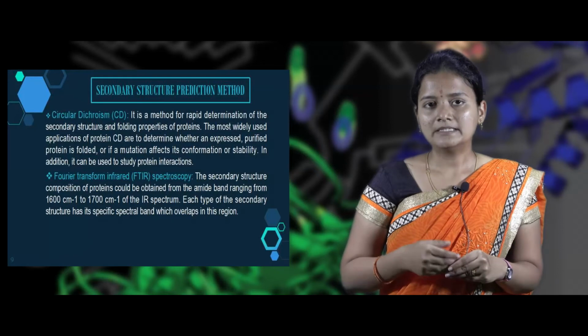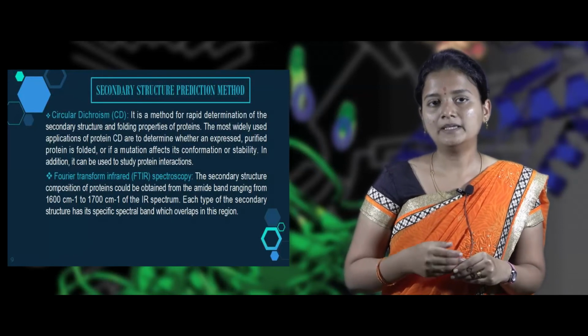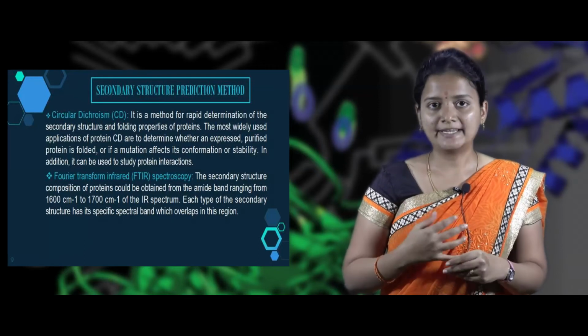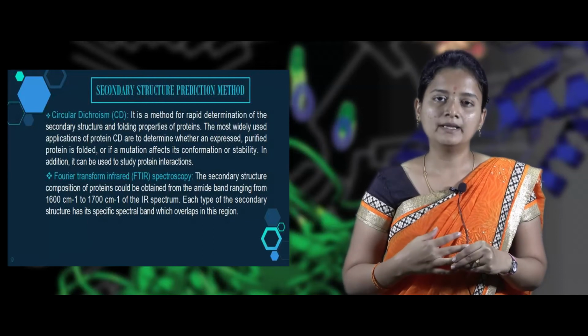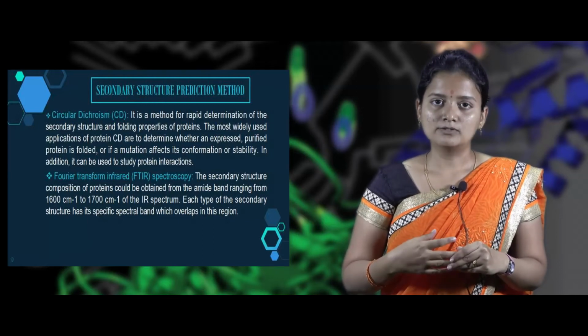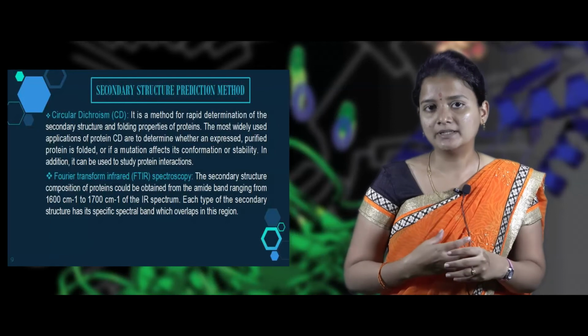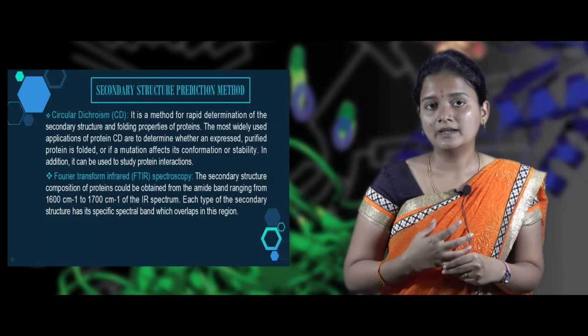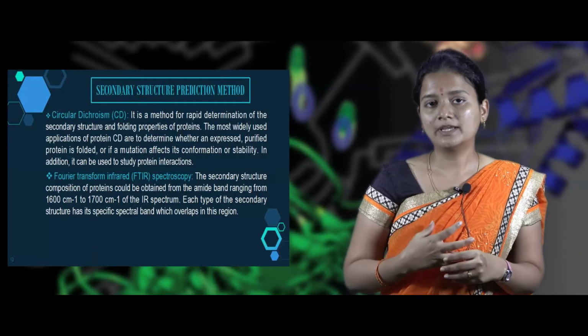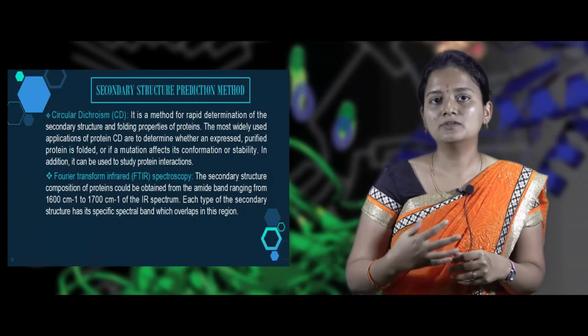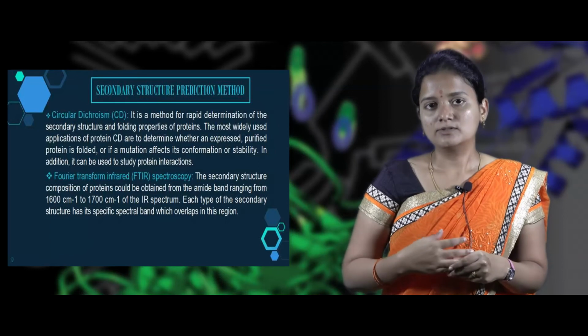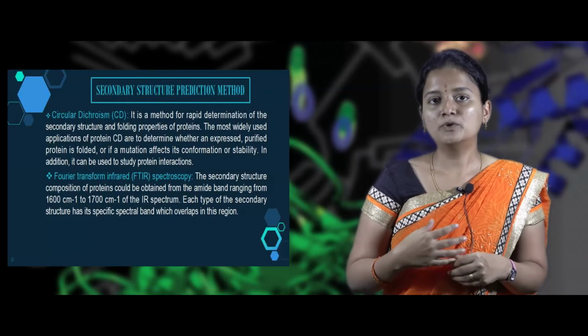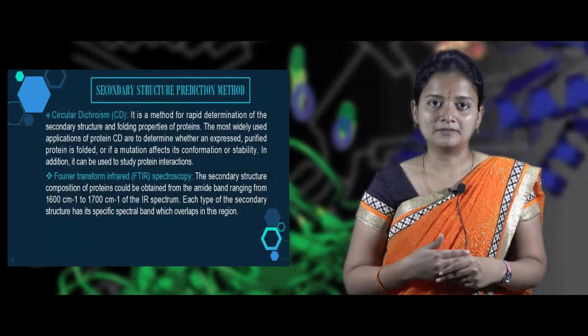In the circular dichroism method, we will be able to analyze protein expression, protein folding, protein unfolding, and also if a mutation occurs in the protein, we will be able to get to know the structure of the protein. The stability of the protein can also be determined using this method. And we will also be able to determine protein-protein interaction by this method.